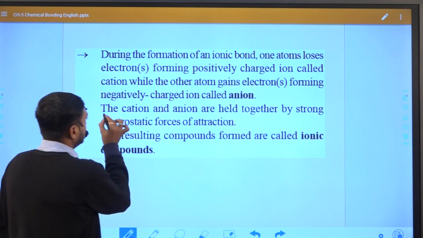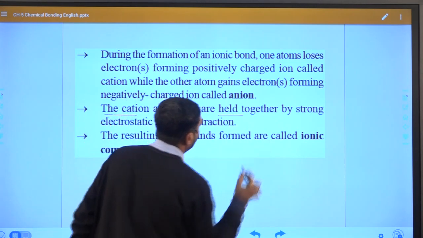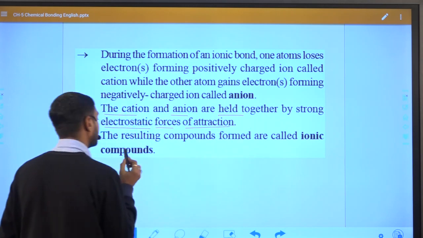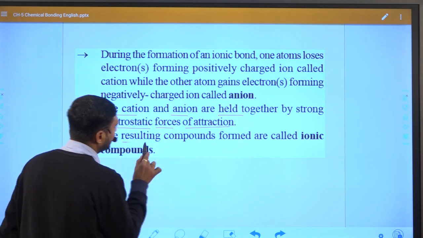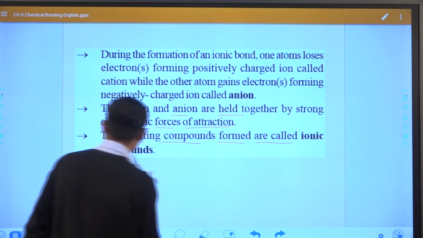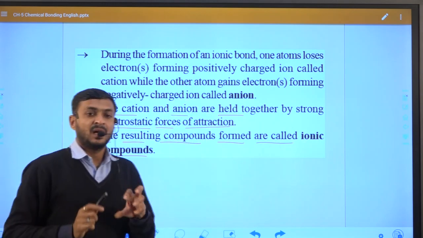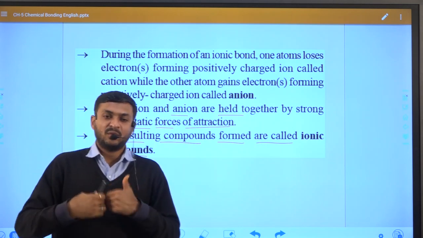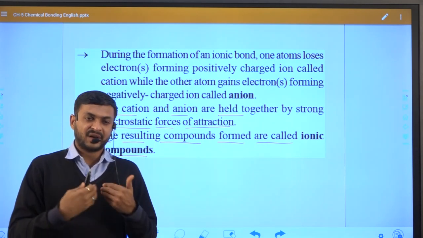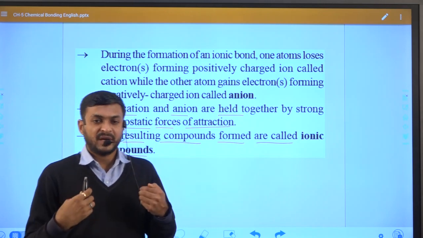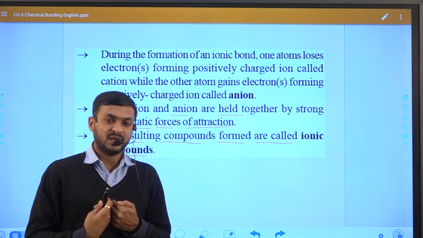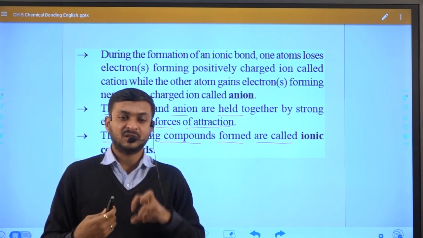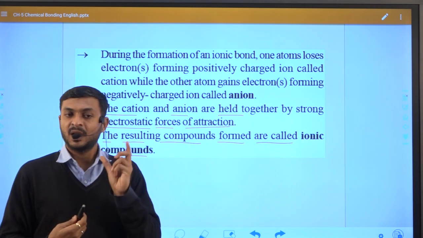After that, the cation and anion are held together by strong electrostatic forces of attraction, as we discussed. The resulting compound is called an ionic compound. We discussed that after donating or accepting electrons, an atom will convert to either a positive or a negative charge, and the positive and negative charges hold together by strong electrostatic interaction, and this bond is known as an ionic bond.